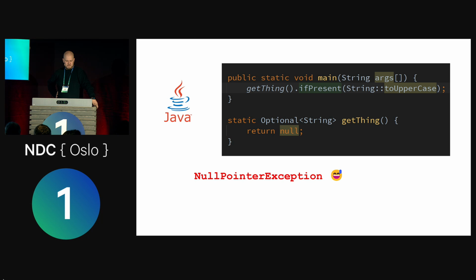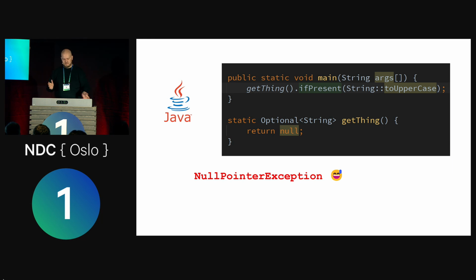I'm going to assume everyone here knows generics and stuff like that, right? So an optional of string is the type system telling us that this is maybe a string. It's a string or it's null. But it doesn't really go that far, right? Because this code will cause a null pointer exception, because I can return null from this thing. I'm supposed to return an optional empty, which is the optional version of null. But I can still do this, right?